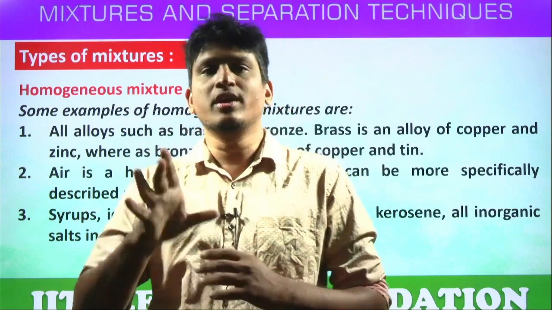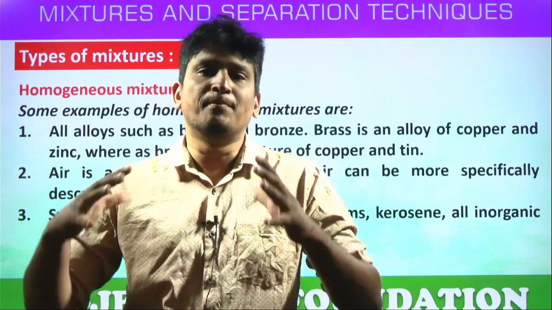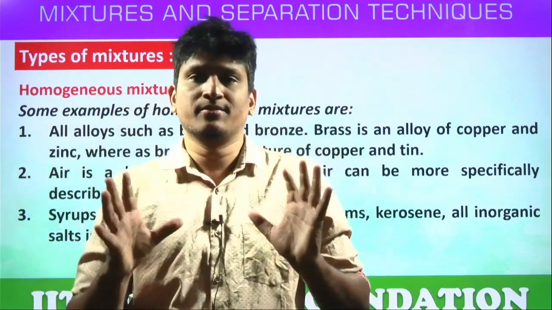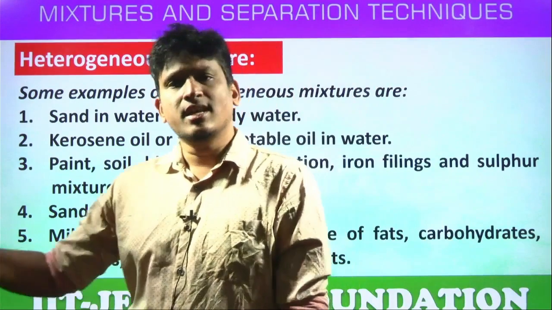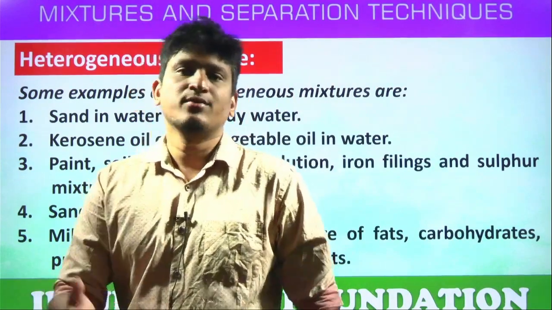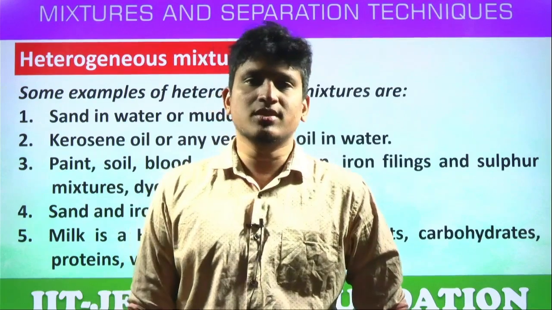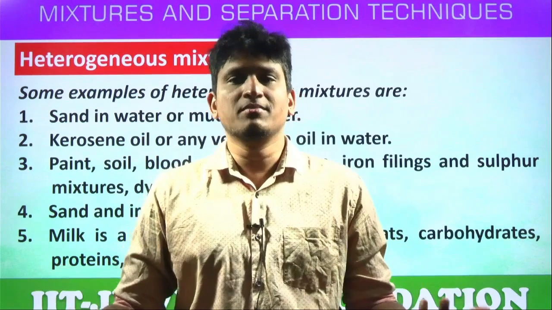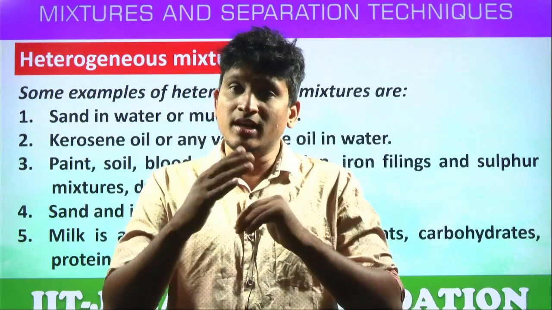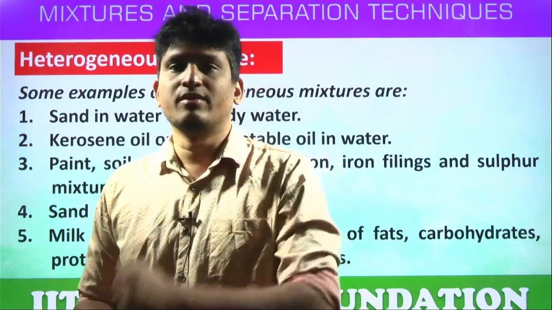What is the point you have to remember when it comes to homogeneous? The components are completely mixed, uniformly mixed. Uniform composition throughout is called a homogeneous mixture. The second type is heterogeneous mixtures. Now you can easily define the heterogeneous mixture with reference to the homogeneous. Homogeneous is completely mixed. Heterogeneous is not completely mixed. Sometimes they can form different layers also. Sometimes you can identify each and every component also, like oil and water, which I explained.